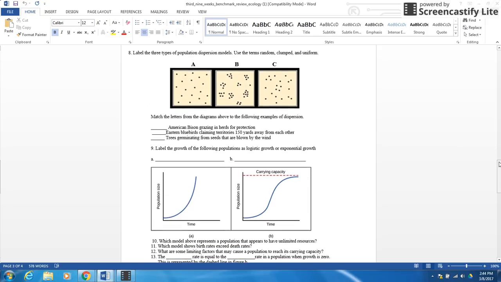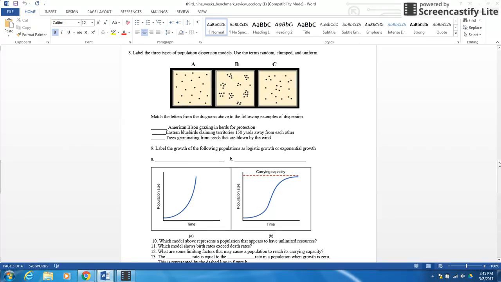All right, number 8. We actually did not get to this. So if you're looking at number 8, you'll notice that the American bison grazing in herds for protection because they clump together. That looks more like B. Eastern bluebirds claiming territories 150 yards away from each other. That's A. They're pretty much evenly dispersed throughout. Trees germinating from seeds that are blown by the wind. That's all random. That's C.